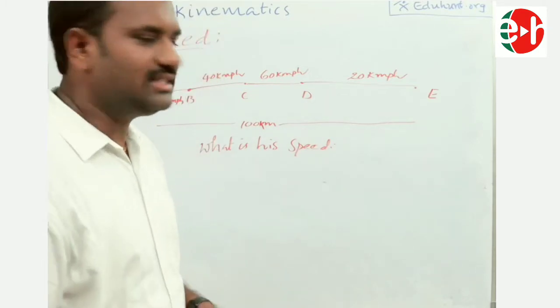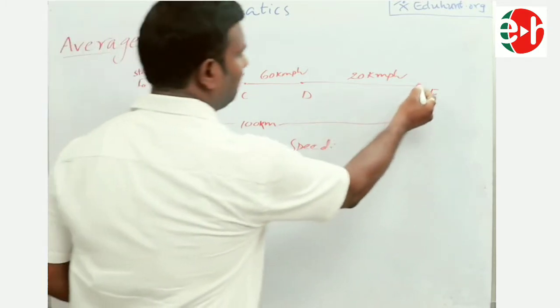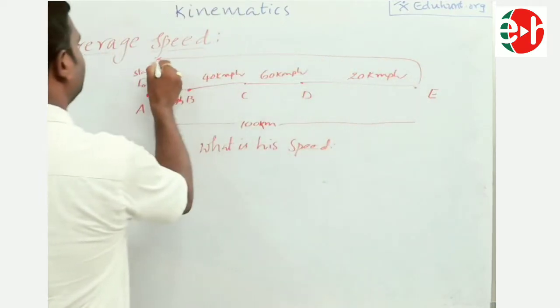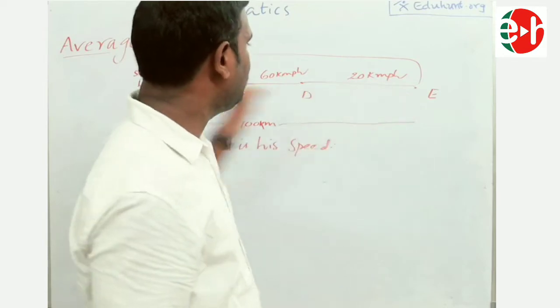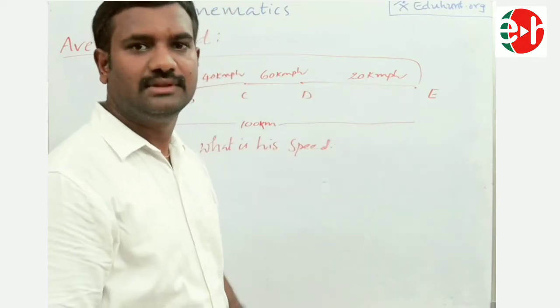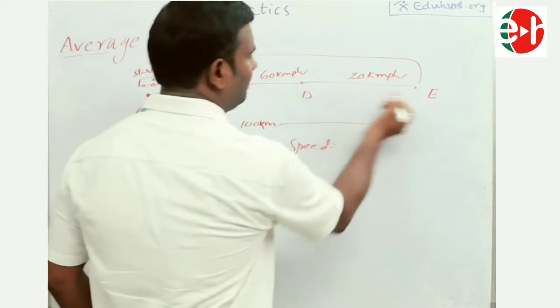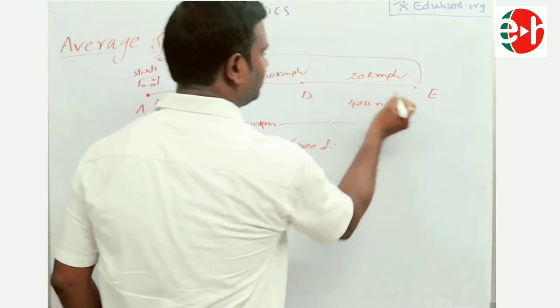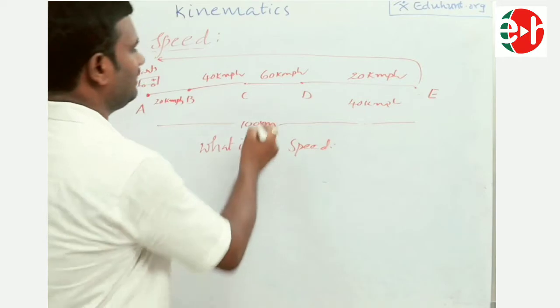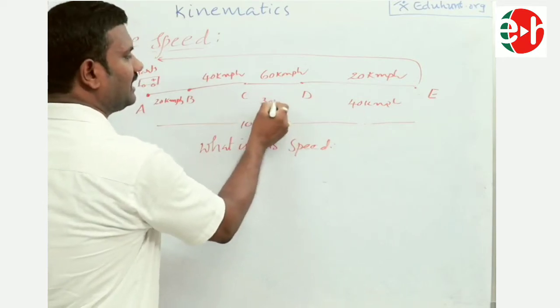If I take one more example, when he is traveling from E to A. For example, now the driver is traveling from E to A. During this, he may travel from E to D with a speed of 40 km/h. From D to C, he may travel with 30 km/h.